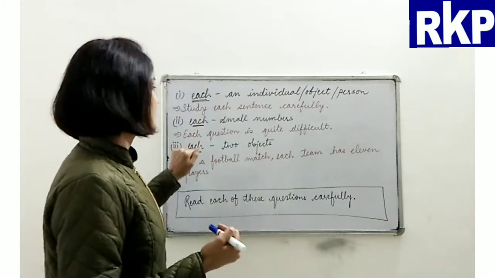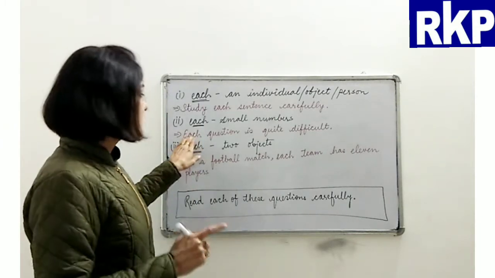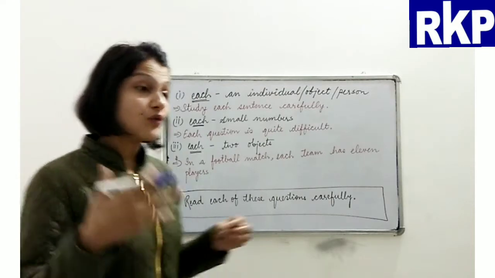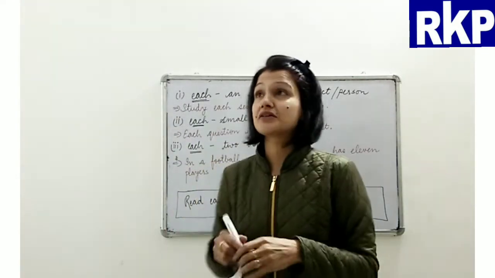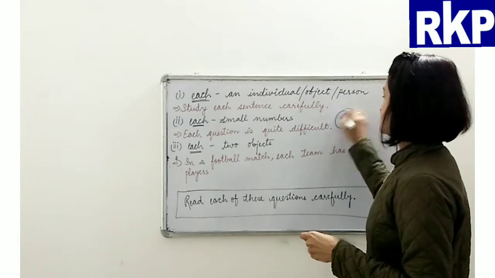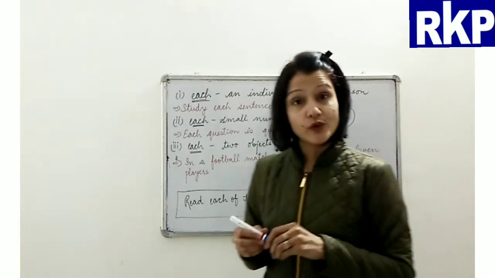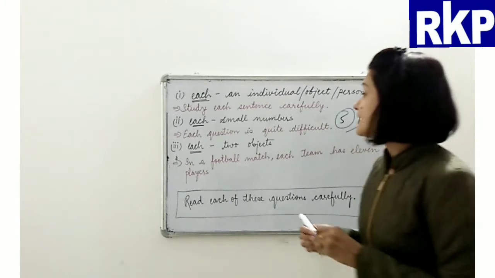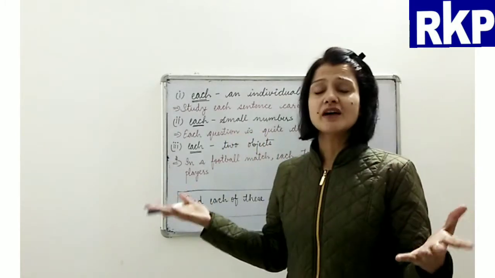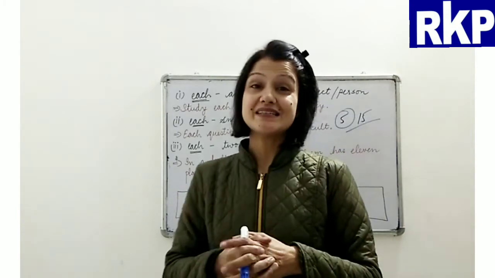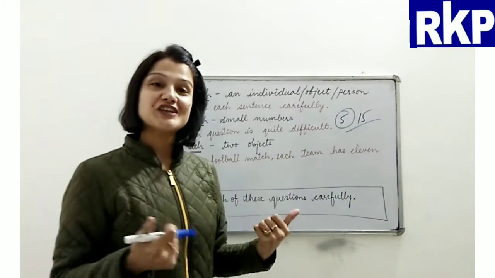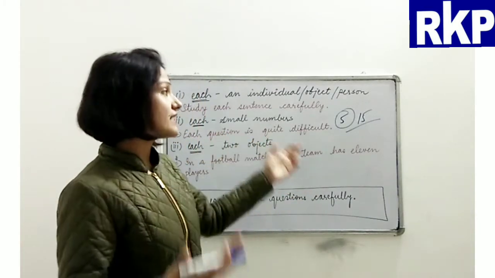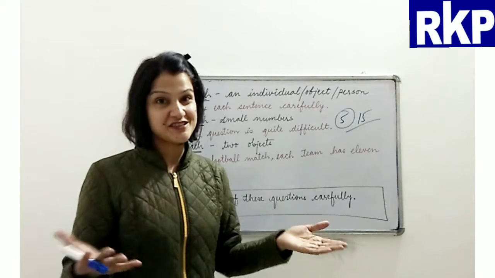I have written a sentence here. Each question is quite difficult. Here we can say, suppose there are 5 questions or 15 questions, basically any small number which can be counted easily. In that case we can use each, like I have done here: each question is quite difficult.